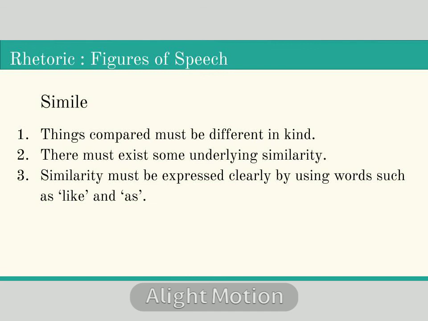And finally, this point of similarity should be expressed very clearly. It must be expressed very clearly through the use of words like as, so, like, such, similarly, these kind of words. So the similarity between the two entities would be very clearly stated, very easy to understand. It will not be stated in a roundabout way. It will be very straightforward. So let us now take a look at a few examples of simile in order to understand it better.